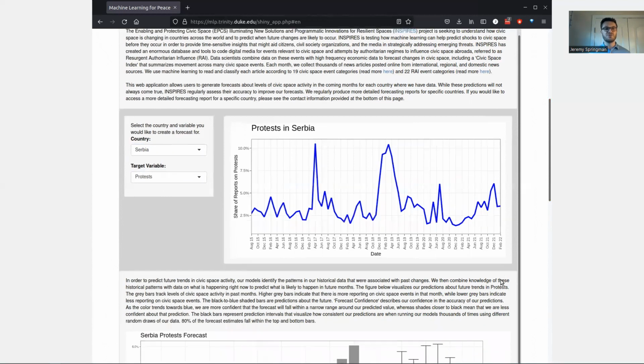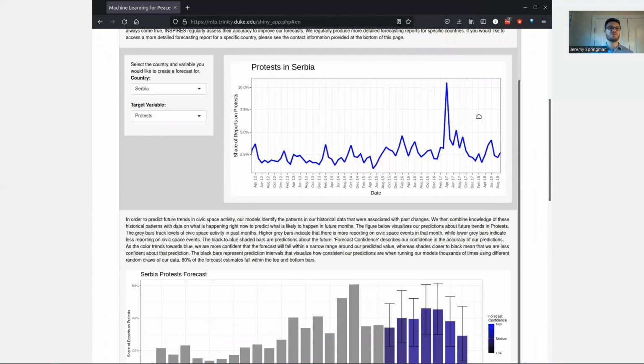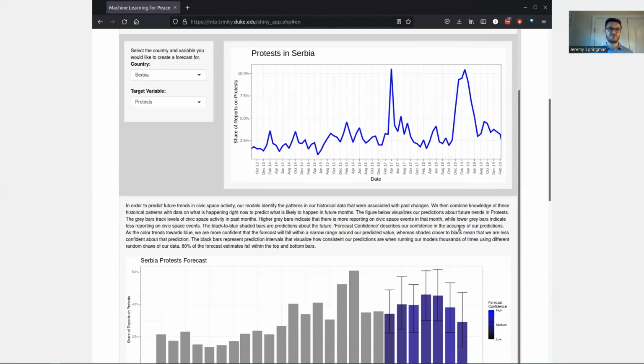The first plot allows users to interact with historical data for the event type that they have selected. Here, we are looking at forecasts for protests in Serbia, and we can see that there were large protests in November and December of last year. The second figure presents our forecasts.